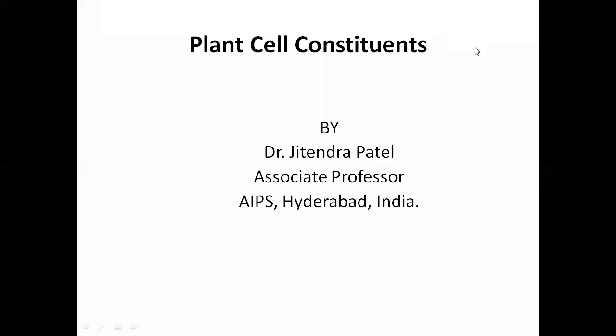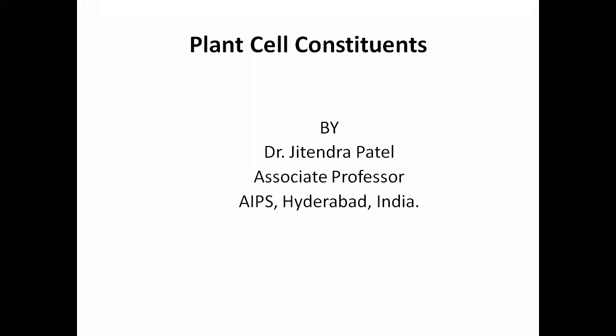The plant cell constituents. When it comes to the plant cell constituents, how is it different from the animal cells? We are here to discuss the plant medicinal value, or medicinal plant constituents. So, what are the basic things in the plant cells? What constituents are there, and how are the chemical constituents which we consider as having medicinal value or therapeutic value going to be composed in those plant cells?